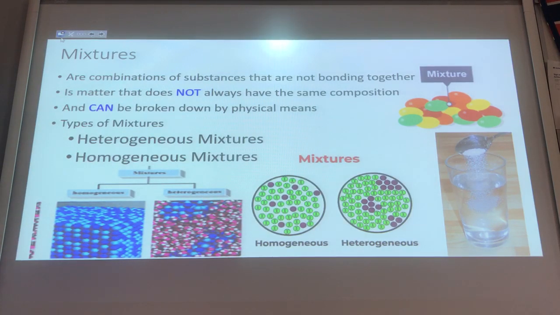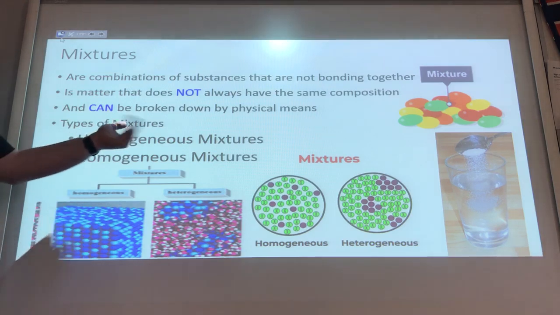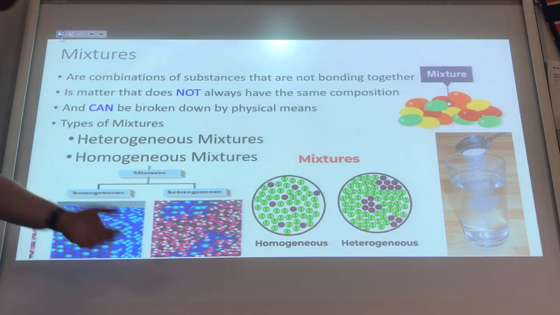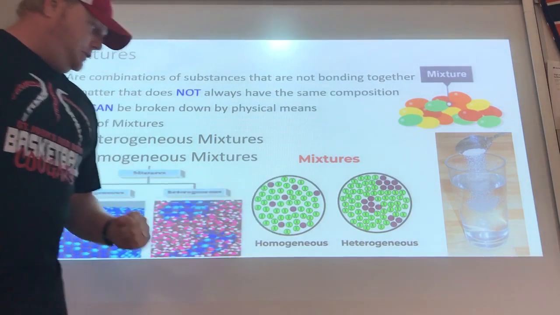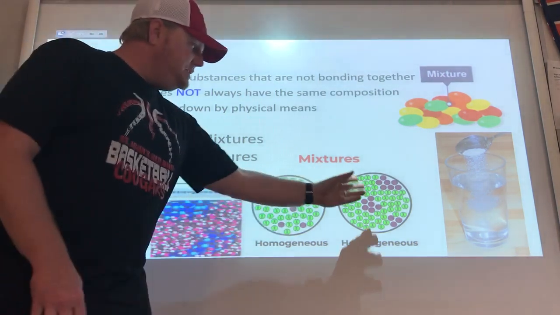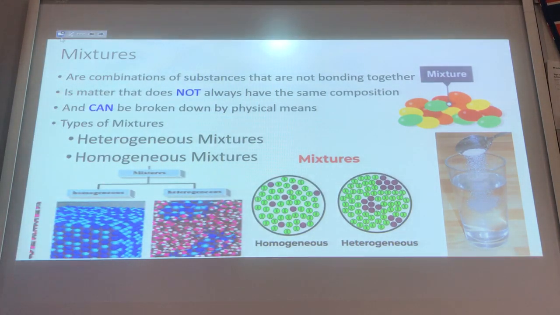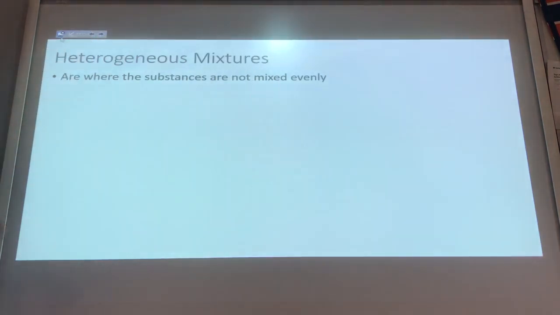The types of mixtures we talk about today: heterogeneous mixtures and homogeneous mixtures. Homogeneous, evenly mixed throughout. Heterogeneous, not necessarily. So, heterogeneous mixtures are where the substances are not mixed evenly.